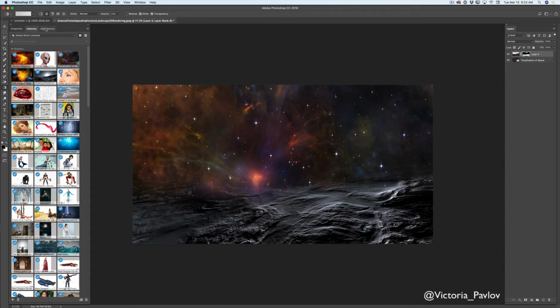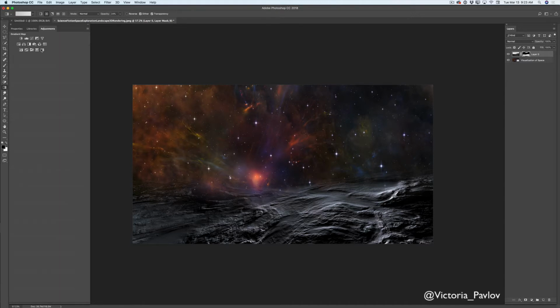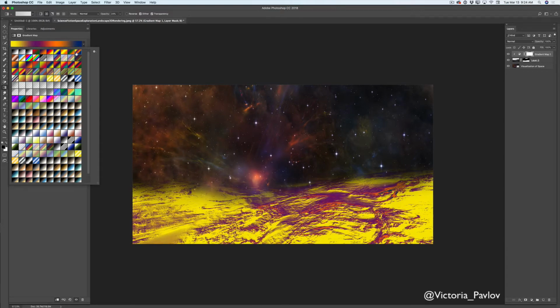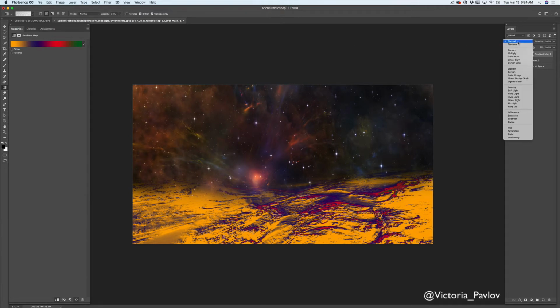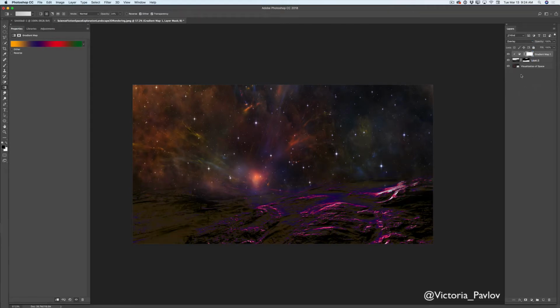What I will do now, guys, I will switch to adjustment. I will click on gradient map, and because I would like to apply gradient map adjustment only to the layer below my adjustment layer, only to my mountains layer, I will click on add clipping mask. And now my gradient map adjustment will be applied only to the layer below my adjustment layer. Let's see what I would like to use. I would like to use something colorful, maybe something like that. I will change blending mode to overlay. Oh, I like it, and I will bring down opacity for this layer, just like that.